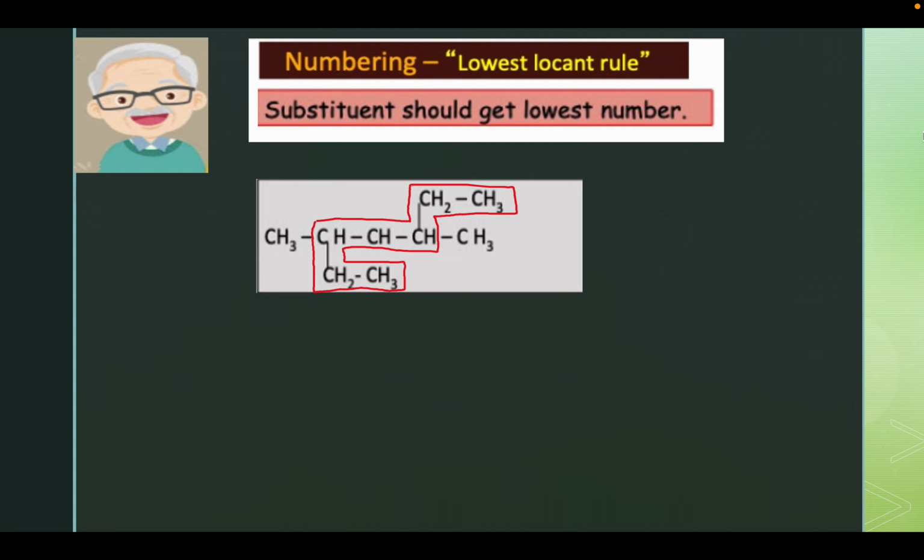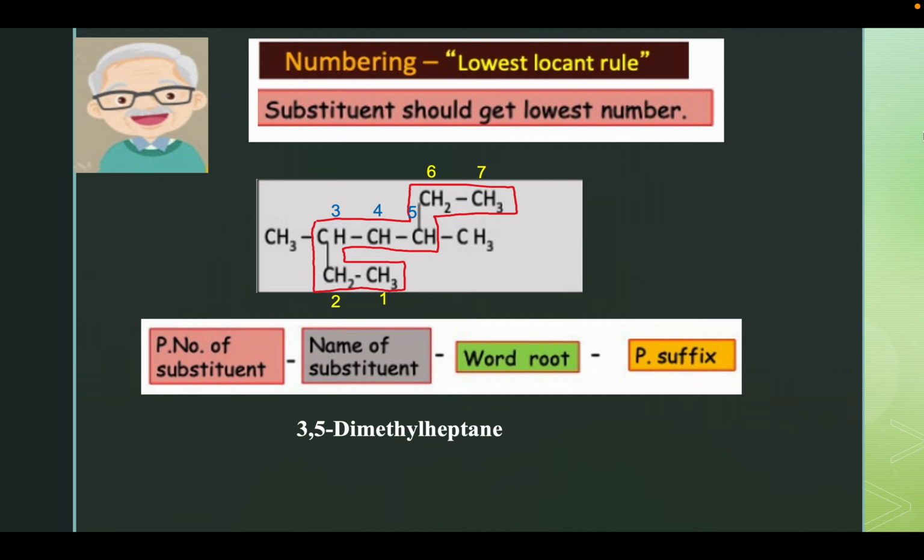However, in the given example, if you start numbering from the lower right hand corner or the upper right hand corner, both CH3 come on the third and the fifth position. So let's see how we could do the nomenclature. Let's number them. Firstly comes the prefix number of the substituent, followed by the name of the substituents, then comes the word root, and lastly the primary suffix. Here at the third and fifth position, two methyl groups are present, so it becomes 3,5-dimethyl. For 7 carbons, the word root becomes hept and it is an alkane, so the name becomes 3,5-dimethylheptane.